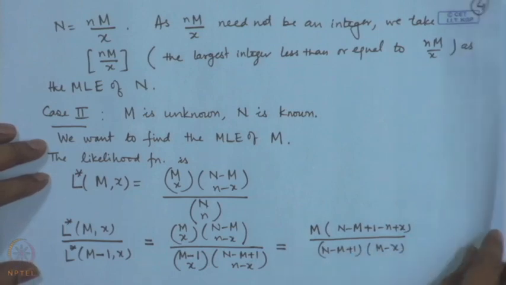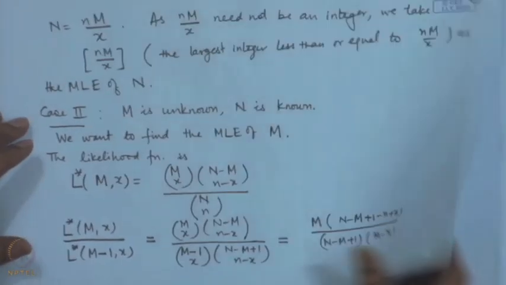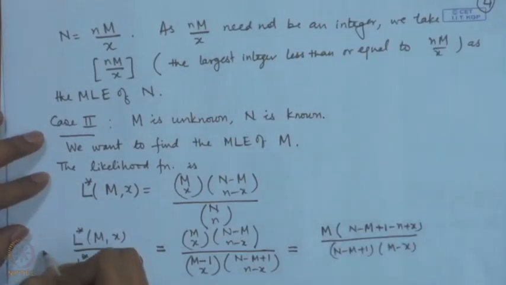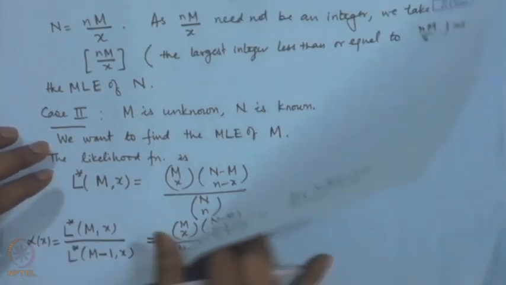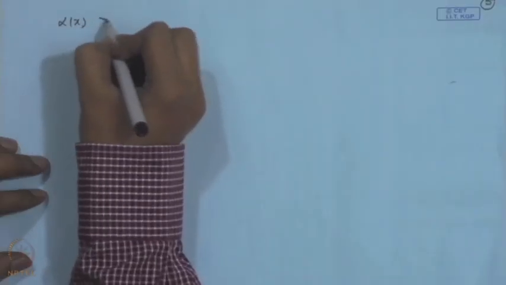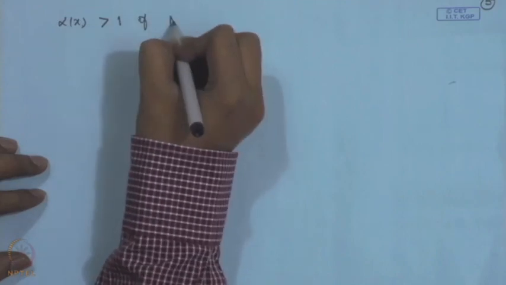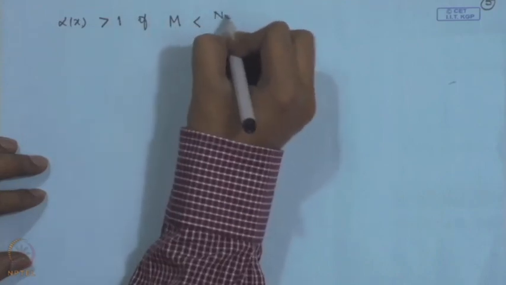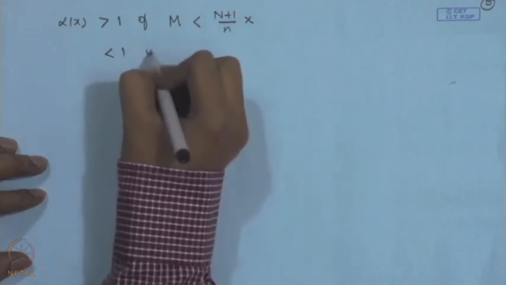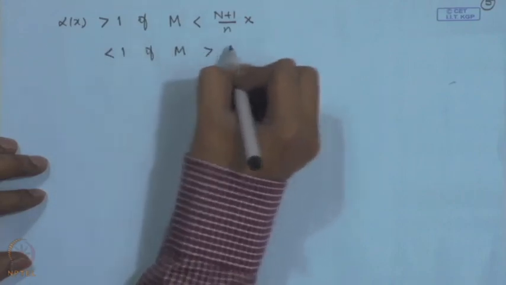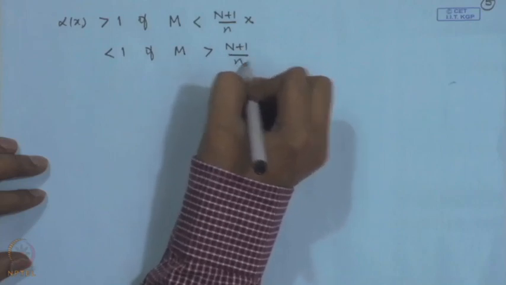Once again, we observe that this ratio, let me call it alpha x, is greater than 1 if m is less than n plus 1 by n into x, and it is less than 1 if m is greater than n plus 1 by n into x.